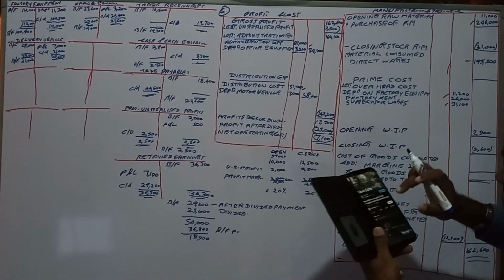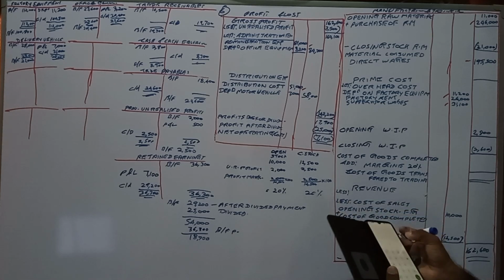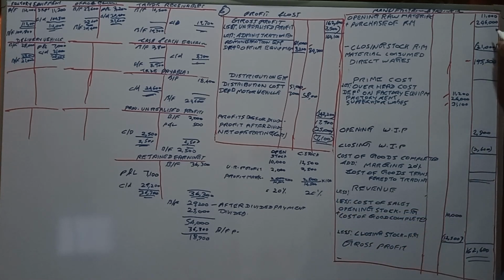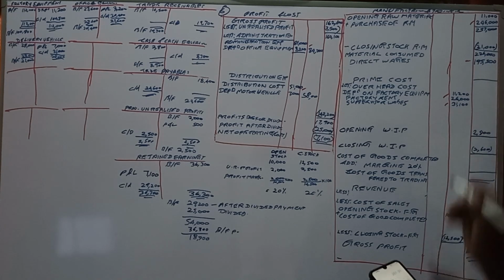This is 257,000. From the 257,000, you have to deduct 31,000. Then 226,000 material consumed.